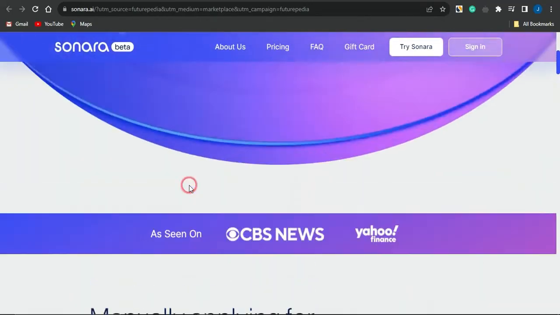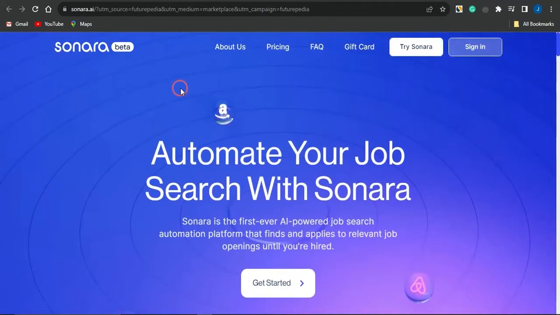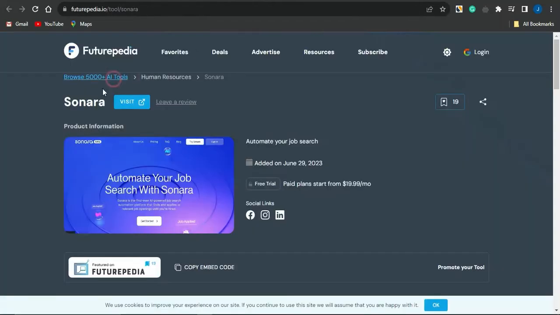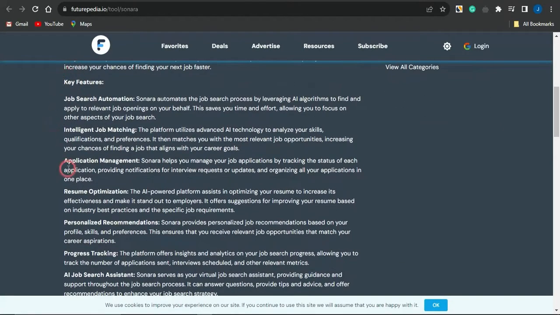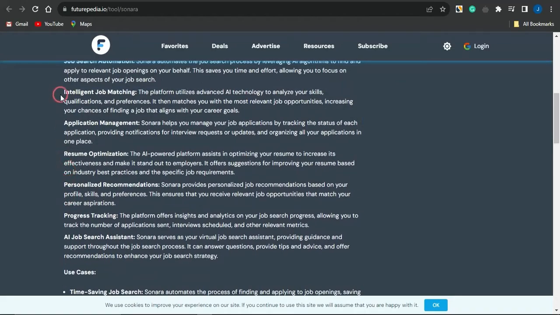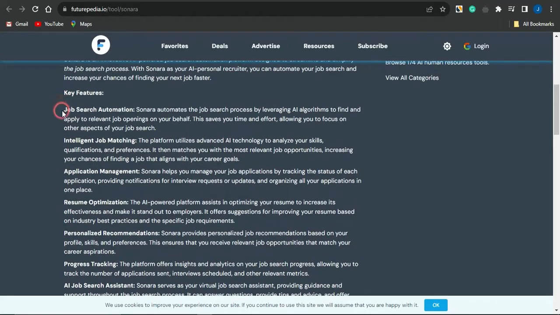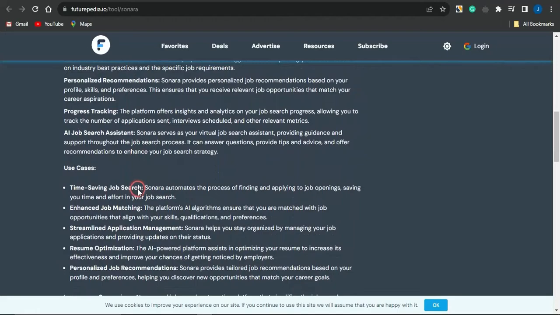So if you don't want to simply scroll through this page to do so, you may just want to come right here from this particular Futurepedia website, where they did insert the key features. You could simply see that this is quite suitable for you. You could simply copy the key features right here to any section which you do want, and go on to utilizing that right now for creating a video right here.